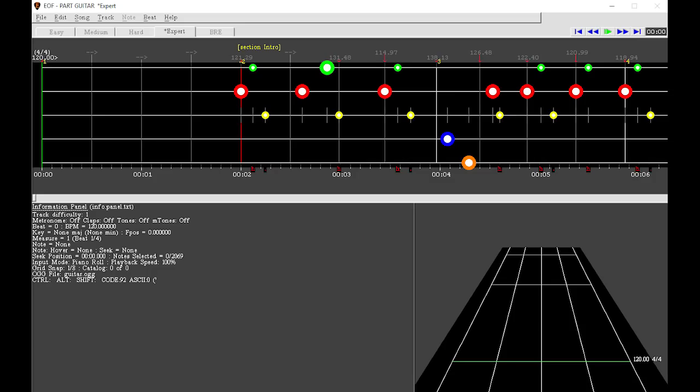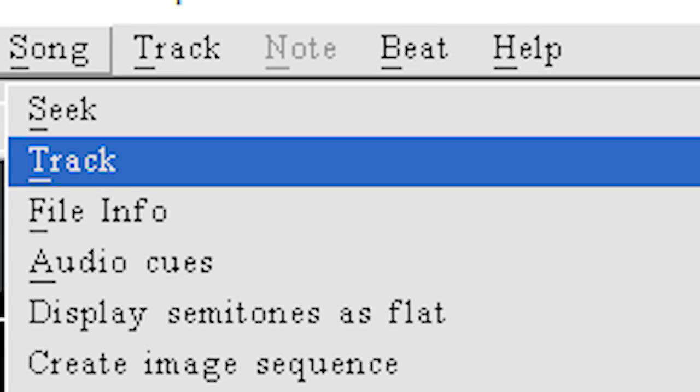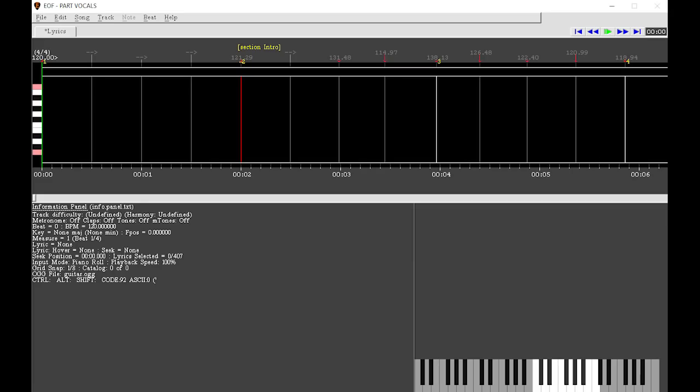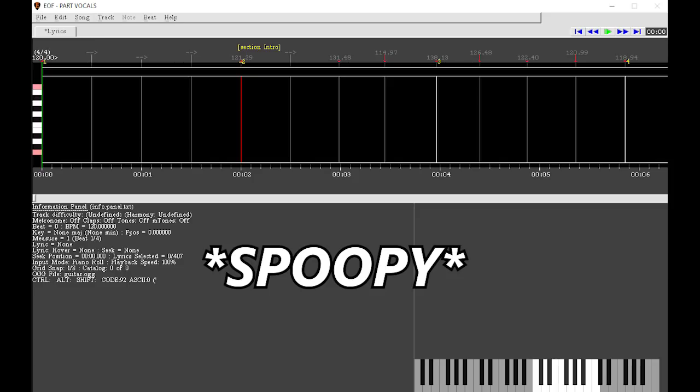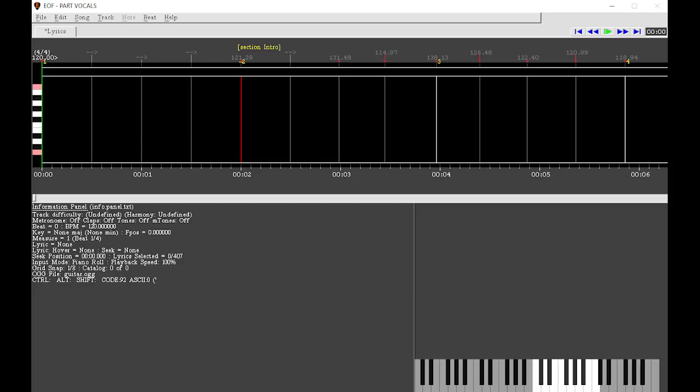Okay, cool. EOF people, you have it a little bit easier. Lyrics are pretty easy to add in this thing, so good job, you're using a good program. First up, load your song, then click on Song, Track, Part Vocals. This will bring up the vocals track. It's spoopy looking because there's a piano roll and we're like musical scrubs and don't know how to do that. But don't worry, we don't need to worry about it.